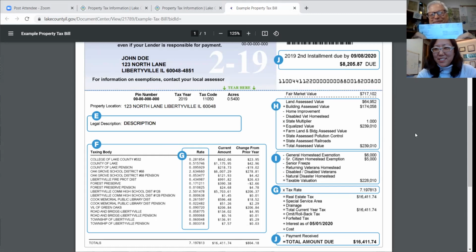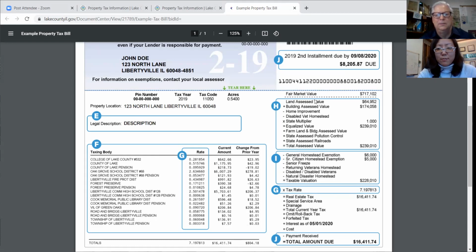And that's the blue notice that does come up. It's sent to you every summer. It's sent, like I said, the year of, and the numbers on that are what's used to calculate your tax bill, which is one year in arrears.